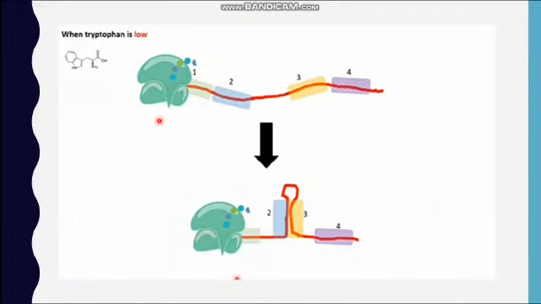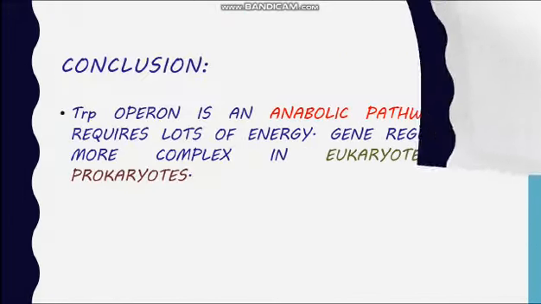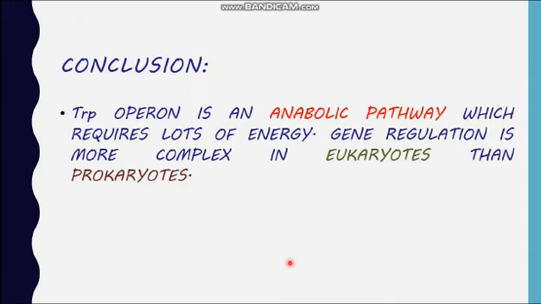When the tryptophan level is low, the ribosome speed is also low, and the transfer RNA that is necessary for bringing the tryptophan amino acid to the ribosome is scarce. Then 2 and 3 form a pair, and this cannot stop the movement of the ribosome or the RNA polymerase. RNA polymerase moves forward and transcribes the genes and gives rise to the proteins which are necessary for the conversion of chorismic acid into the amino acid tryptophan.